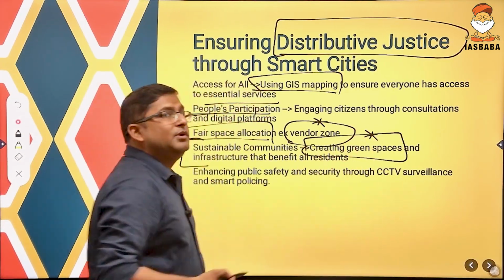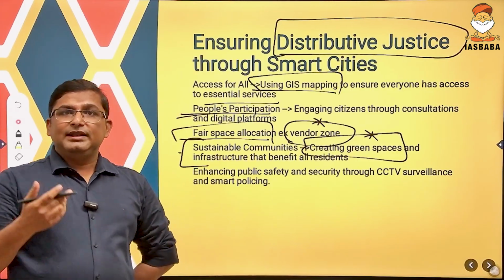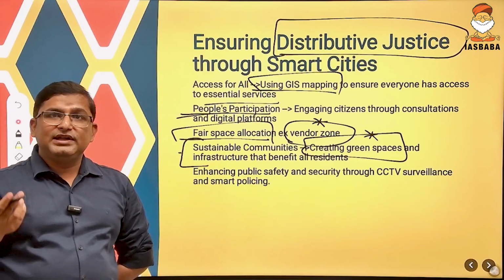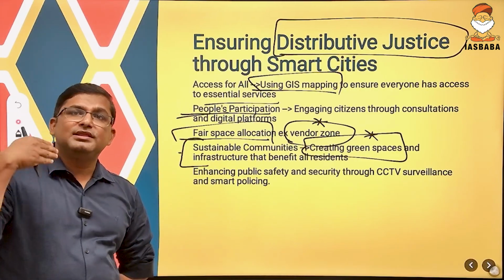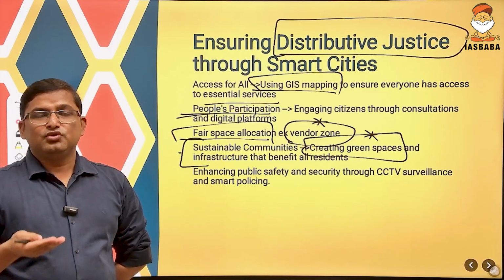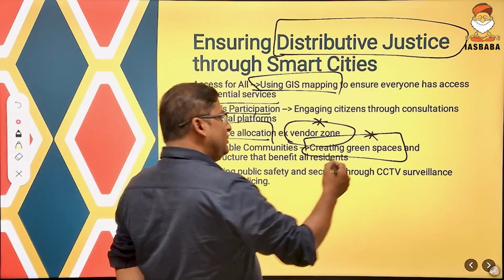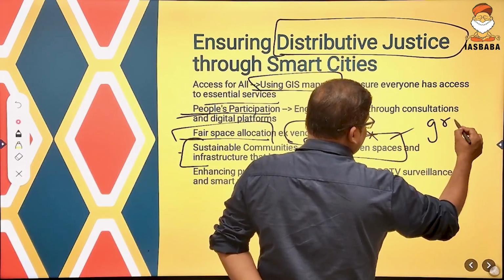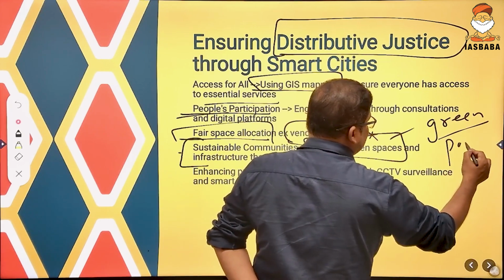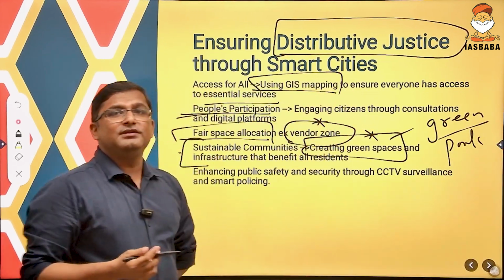See, there is a problem in the urban area of the lack of green space, a lack of that infrastructure which is benefiting all the residents of the city. So green space means there will be a green park, construction of the green park. Construction of green park will lead to what?